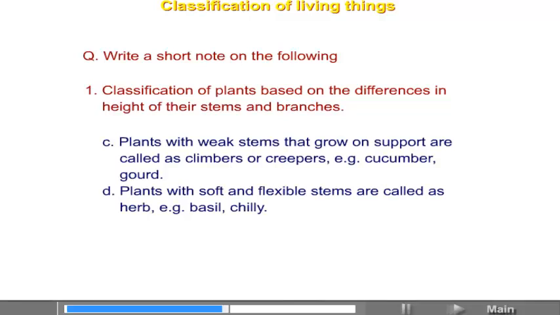Plants with weak stems that grow on support are called climbers or creepers. For example, cucumber, gourd. Plants with soft and flexible stems are called herbs. For example, basil, chili.